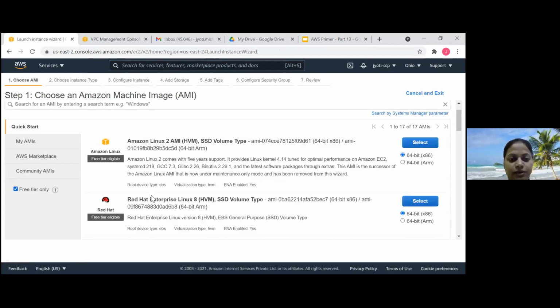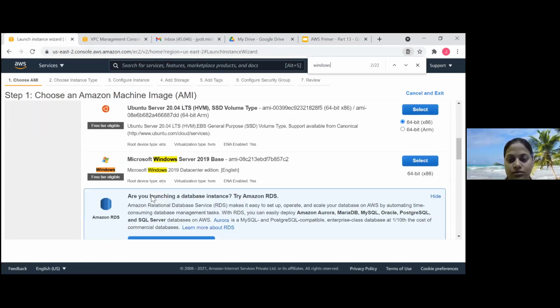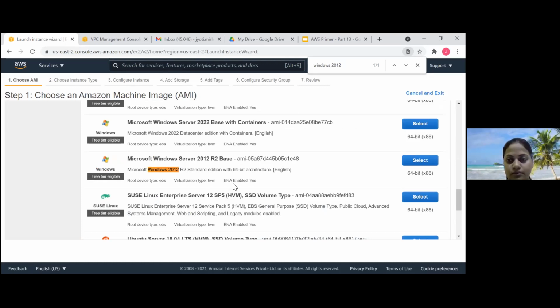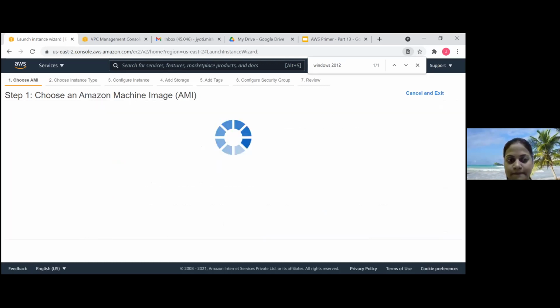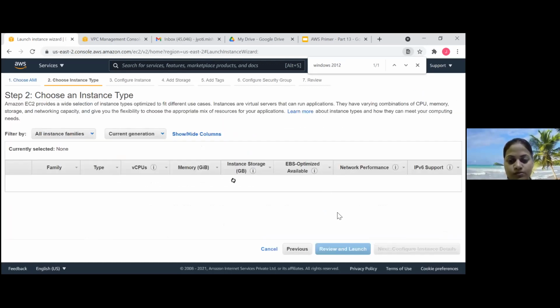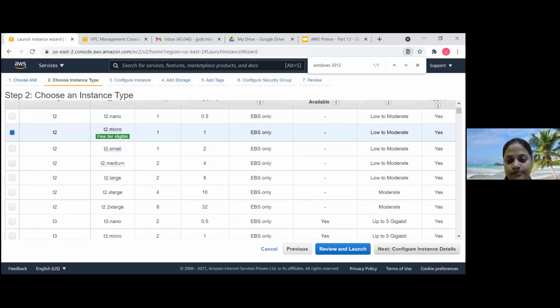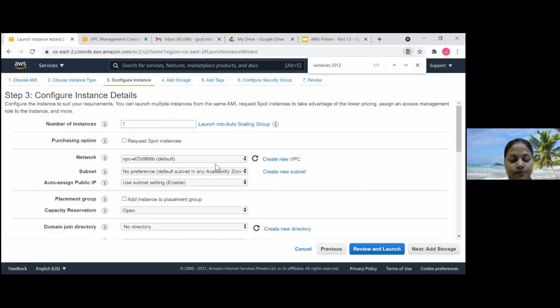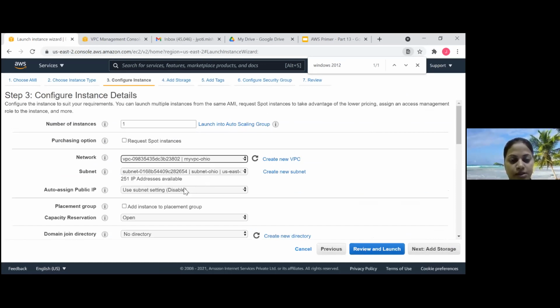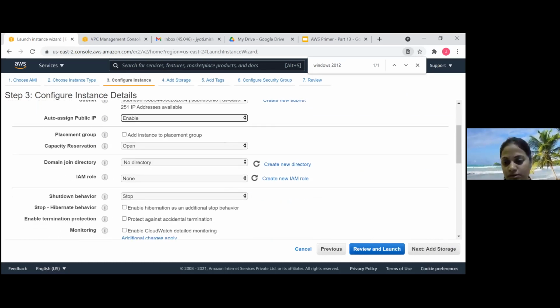We'll take Windows 12 only. Okay. Yeah. So we'll take our VPC, and since it's a public subnet, auto assign public IP enable.